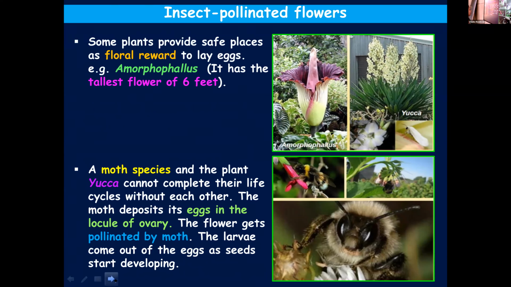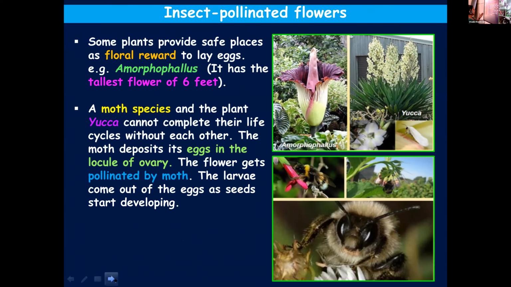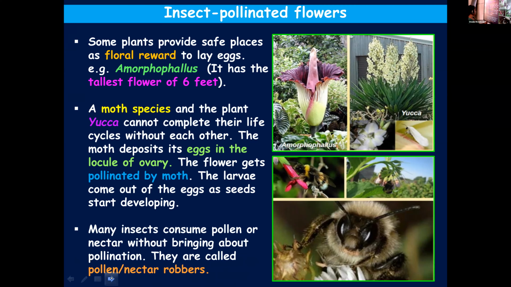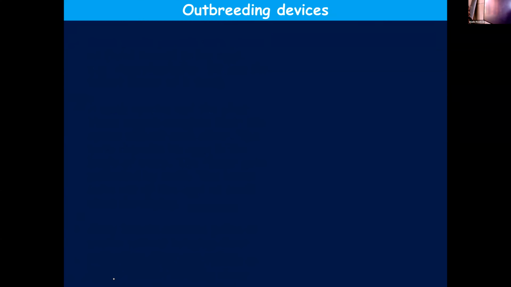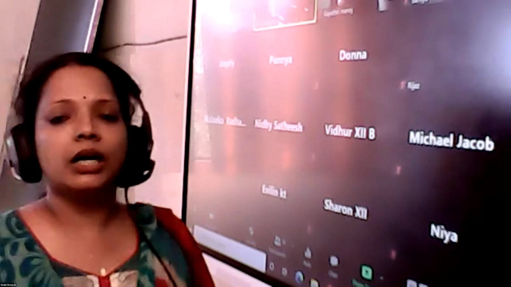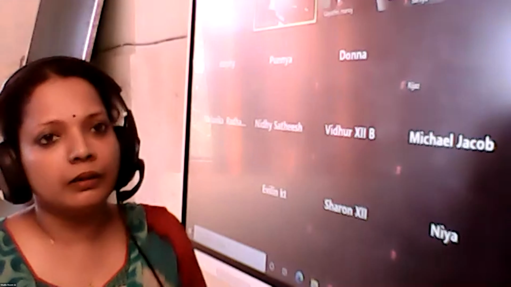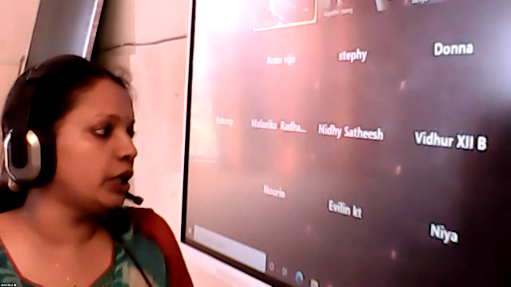Then about Amorphophallus and Yucca moth, the relationship between the Yucca plant and the moth species we discussed, and both of them provide safe places for their pollinator to lay eggs. And about pollen robbers, we already discussed. And now we are going to learn about some outbreeding devices. Before we proceed to that, quickly recap the biotic agents of pollination.